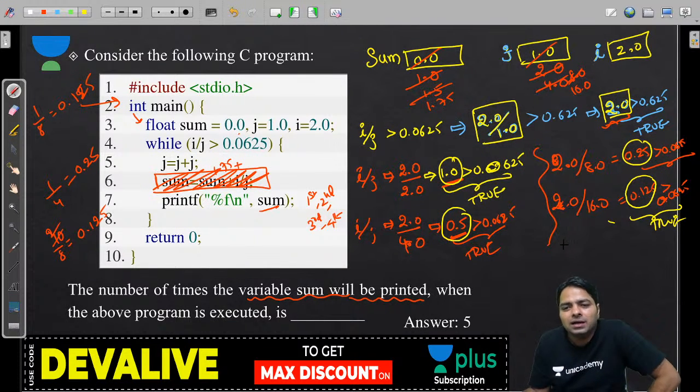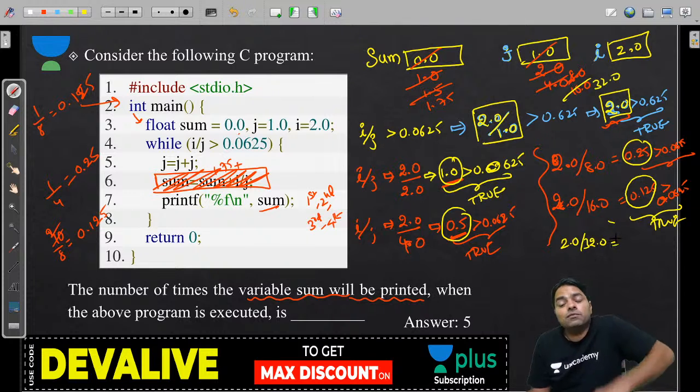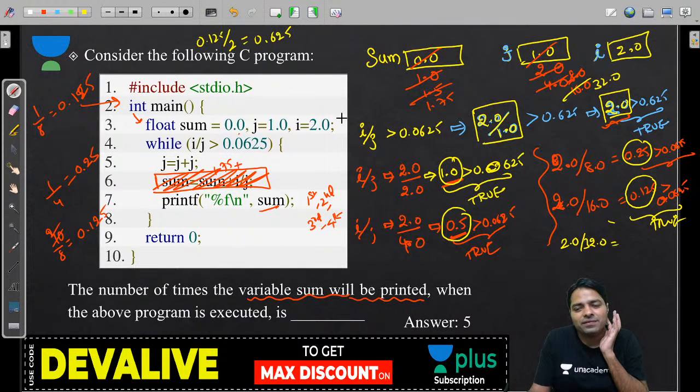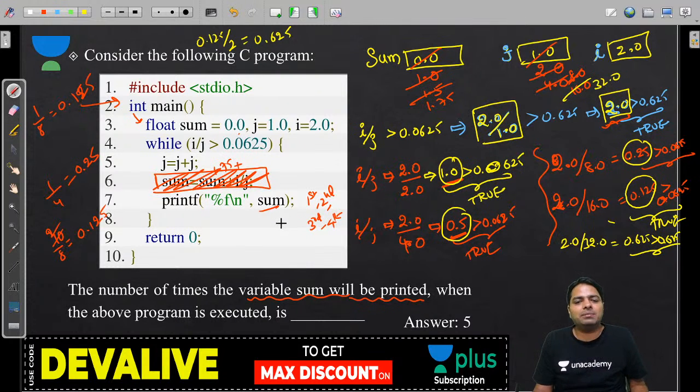Next time you look at that, 16 becomes 32.0, and this time 2.0 by 32.0, then 0.125 by 2. So directly you can go for 0.125 by 2. This is a shortcut right now. So that's going to be 0.0625, and you are trying to say 0.0625 greater than 0.0625 is going to fail, and this time it's going to stop.